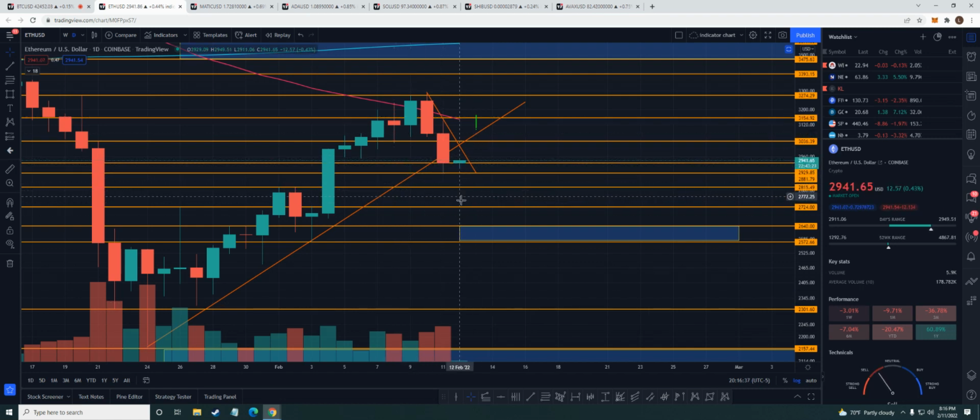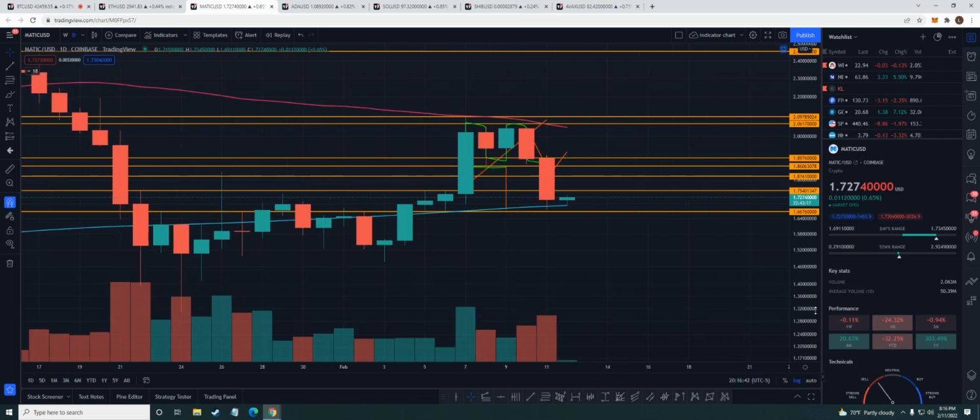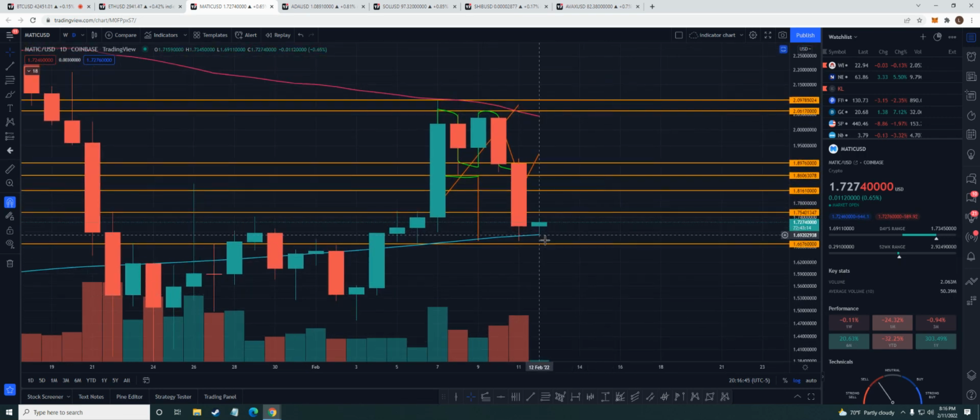But it's not looking good, guys. So just keep that in mind. We could go lower in this move, especially on the daily. Matic, guys, look at this. We nailed our target. Look at this. Perfect. Look where my line is and look where the target is.